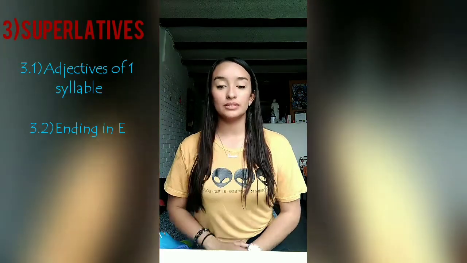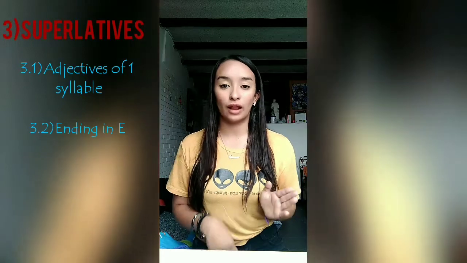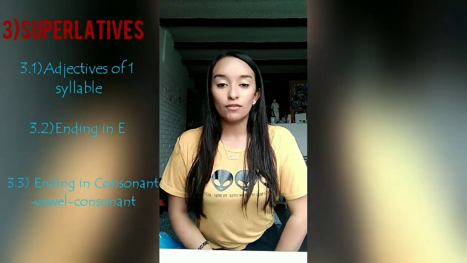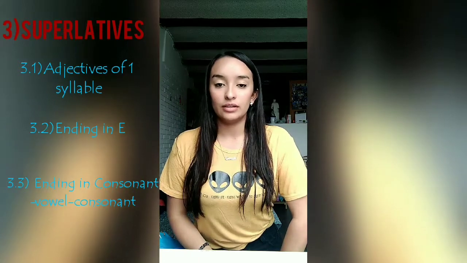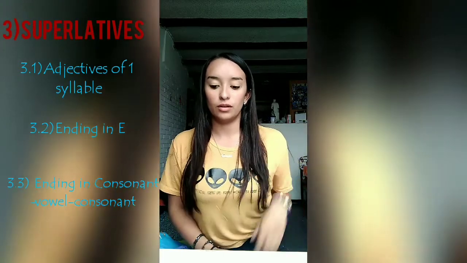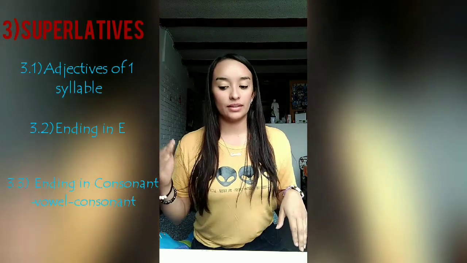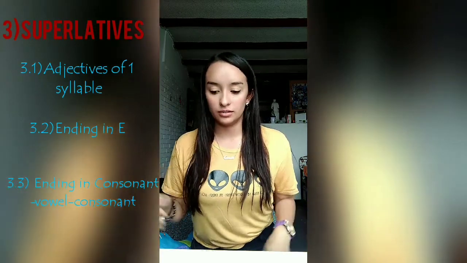The third group is adjectives ending in consonant, vowel, consonant. In this case, double the consonant and add est. For example, fat, big, and thin. The superlative is the fattest, the biggest, and the thinnest.